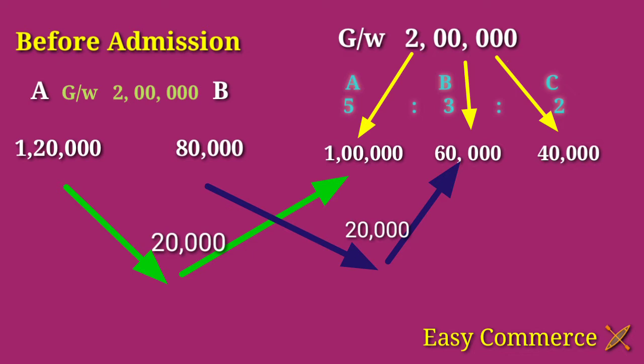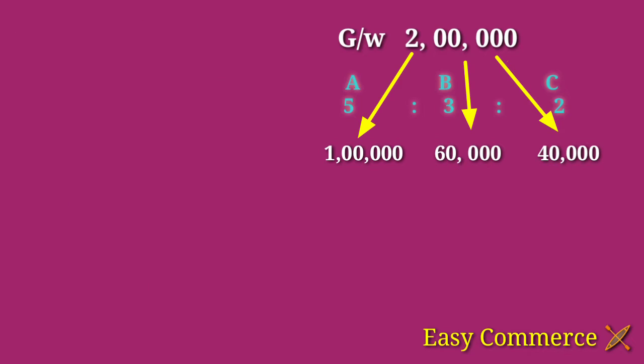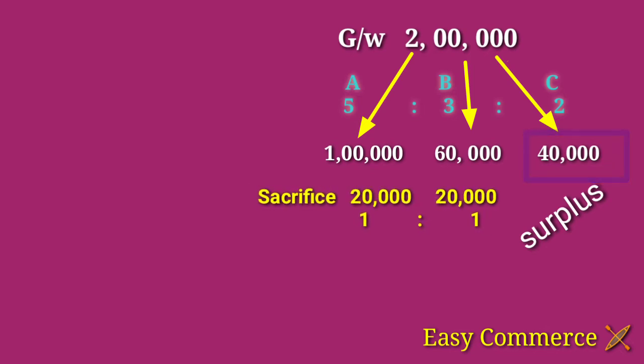Okay. Here C didn't do any work for making this goodwill, but he is getting a surplus amount in his account, rupees 40,000. In this case, A and B are sacrificing their share. That means from today onwards, the share of profit will be distributed to C also. Correct? So C needs to give a compensation for this to the sacrificing partners.